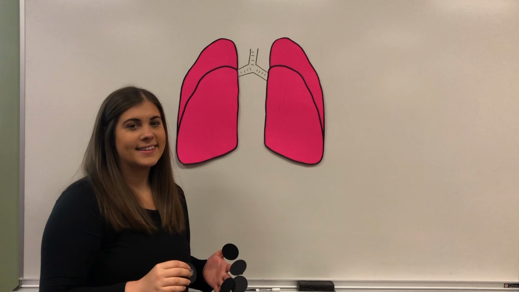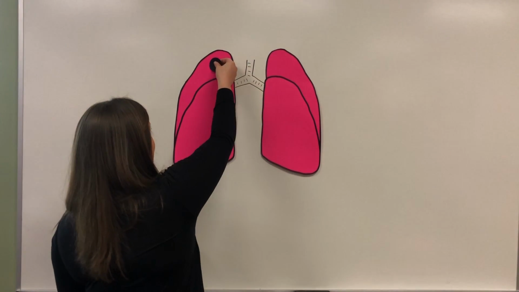In these videos, we are demonstrating locations for stethoscope placement to hear lung function over each lobe of the lungs from the posterior, lateral, and anterior aspects of the thorax.